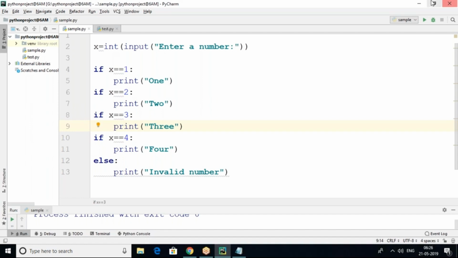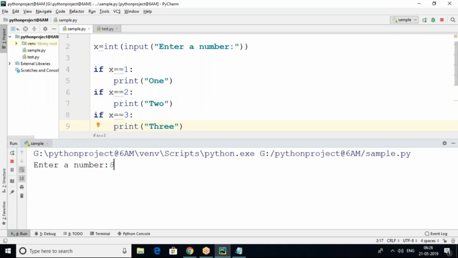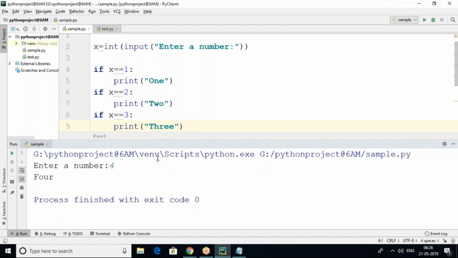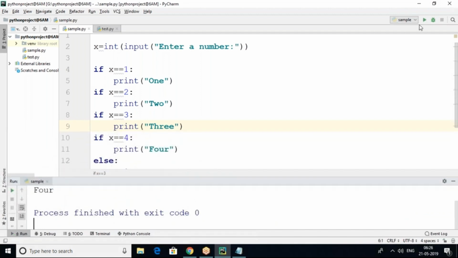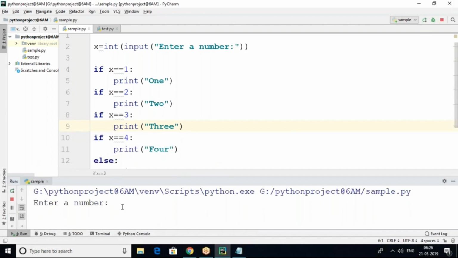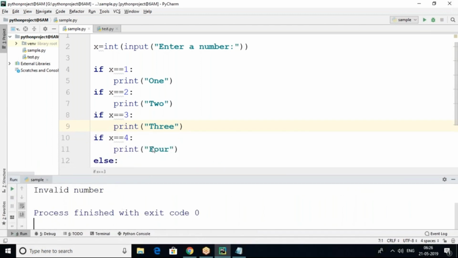Invalid number, like this. For example, here I'm going to enter 8. Obviously, invalid number. In this case, no problem at all. For example, if I'm entering 4, FOUR is coming like this.